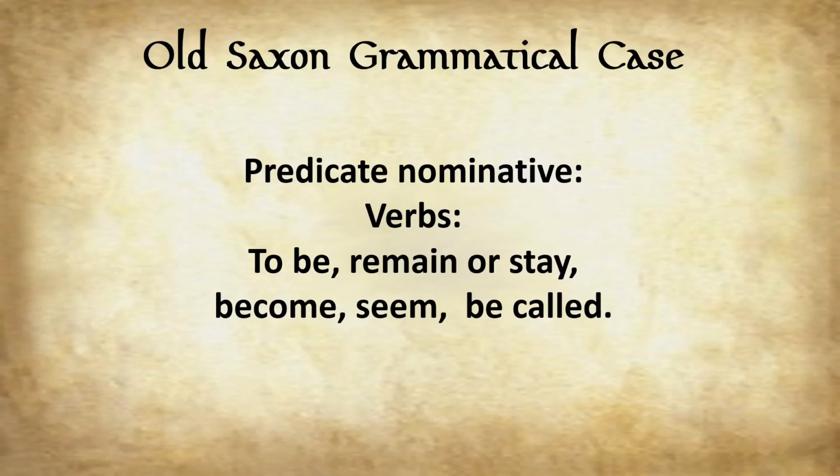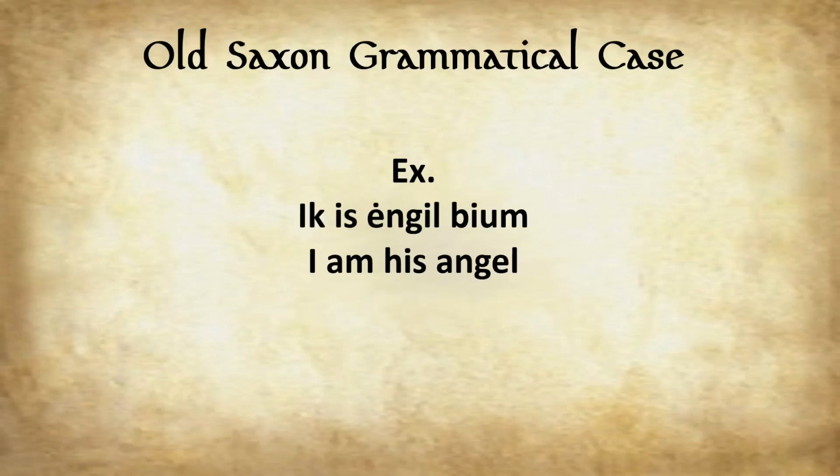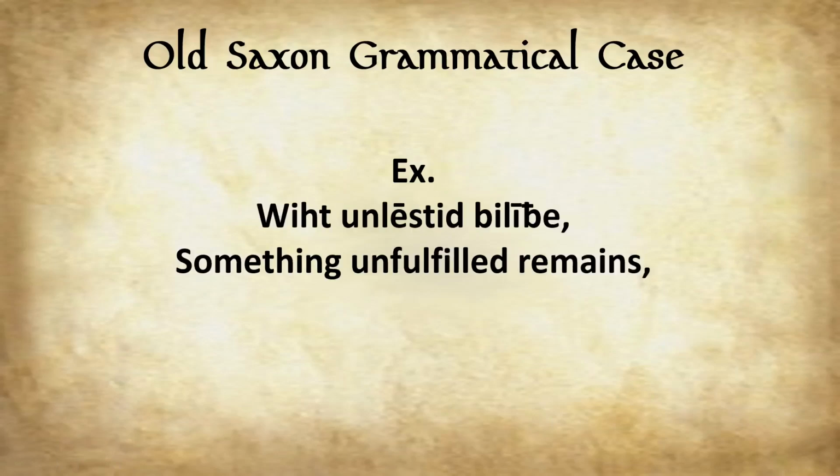Let's go into some examples. So here we have our first example of Ik is engelbium, meaning I am his angel, and what is in the nominative? It's simply ik. So here we have wicht onleested believe, something unfulfilled remains. So what is in the nominative? Well, it would be wicht and onleested. Onleested is a past participle, and we have wicht here, which is an indefinite pronoun.